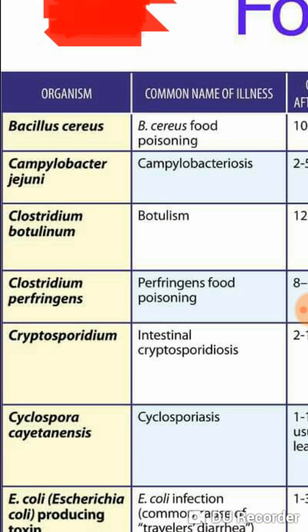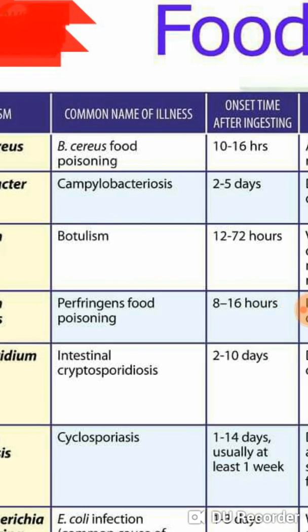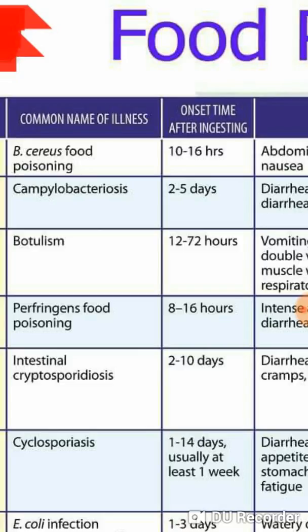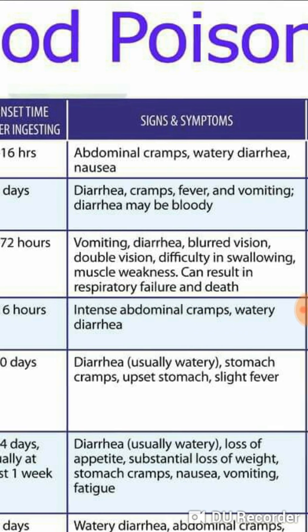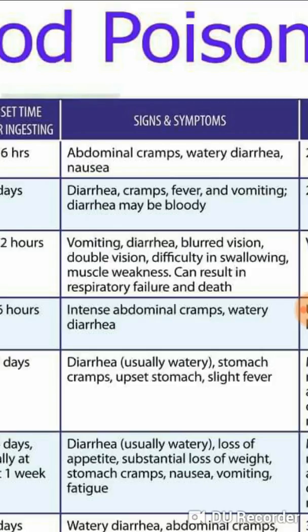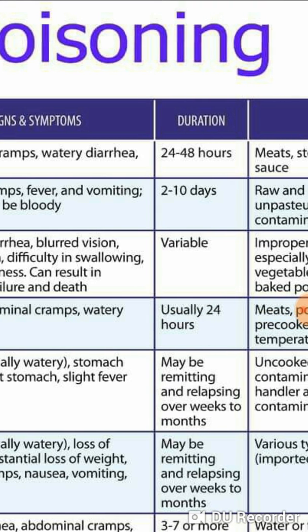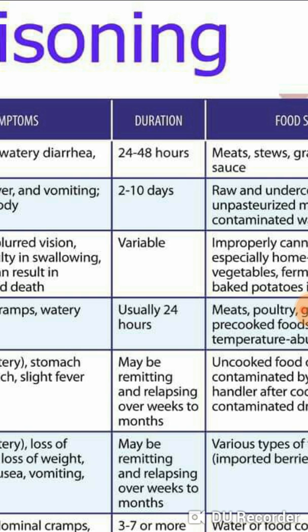The second organism which causes food poisoning is Campylobacter jejuni, and the common name for the illness is Campylobacteriosis. The onset after ingesting the food is 2 to 5 days. It takes long for the onset of the disease. The signs and symptoms are diarrhea, cramps, fever, and vomiting. In Campylobacter jejuni, diarrhea may be bloody. The duration is 2 to 10 days.